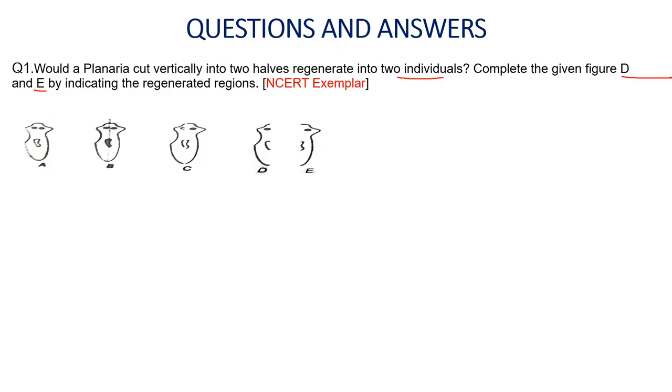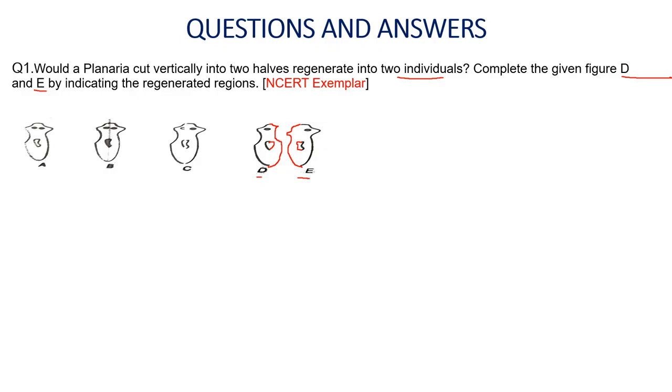Here you can see D and E. These are the two figures where half of the planaria is there. That means half of the planaria is cut. Now the other half will be made, it will be produced by the planaria. So you have to complete the figure according to the question. Here also the other half will be produced. It will regenerate, and you will get another whole organism, that is planaria, from half of the organism.